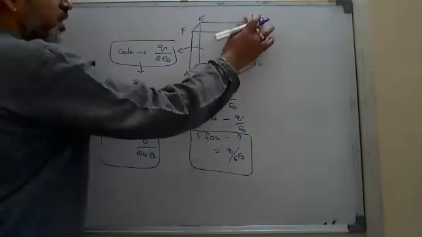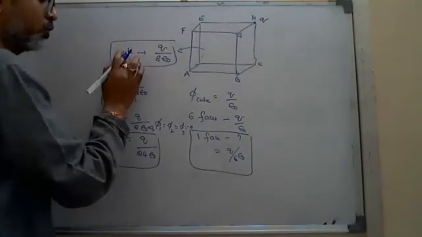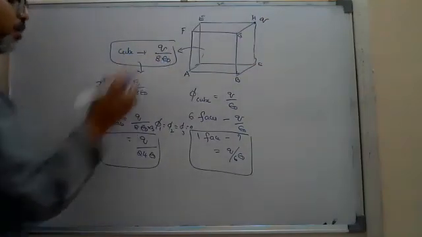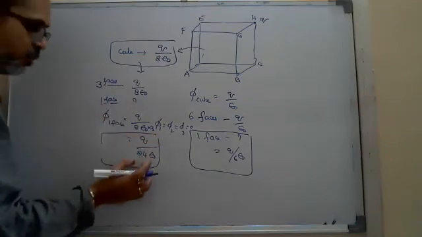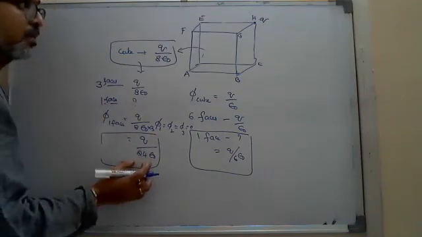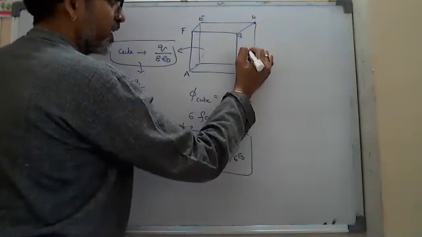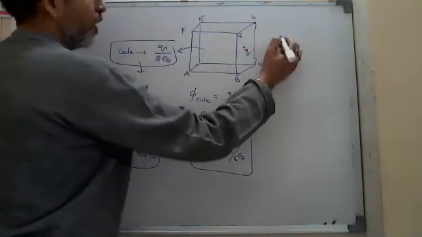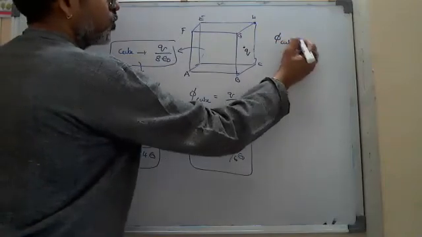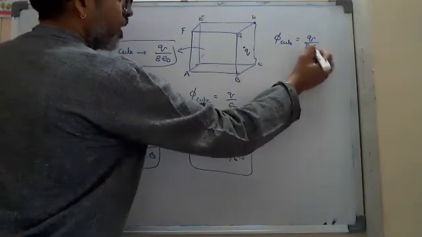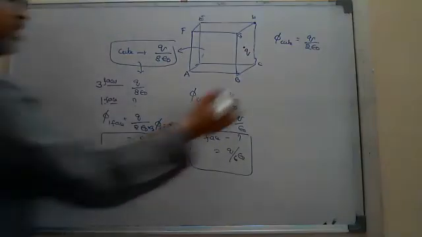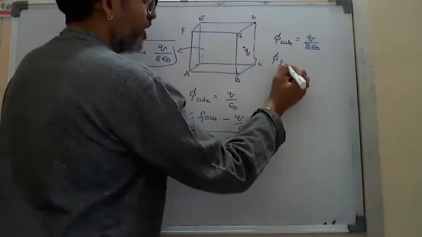If I place the charge at the corner, through the cube, Q by 8 epsilon naught, but through 1 face, it is Q by 24 epsilon naught. If I place the charge at the face center, then the flux through the cube is Q by 2 epsilon naught. Then what is the flux through 1 face here?